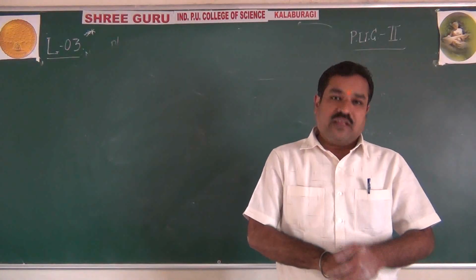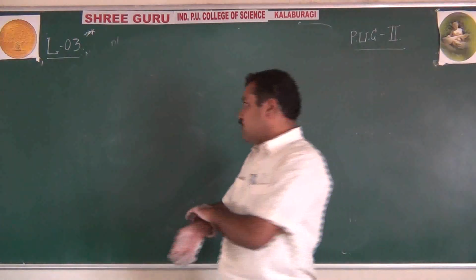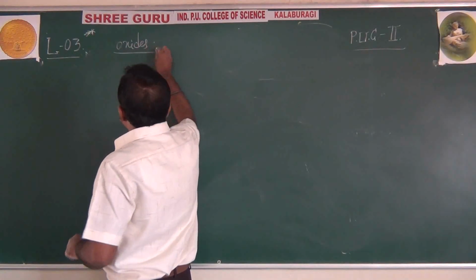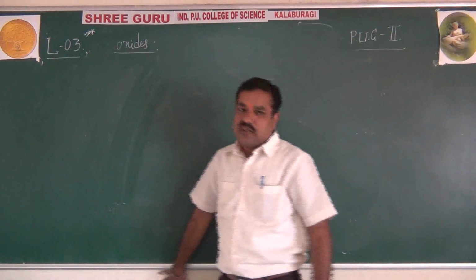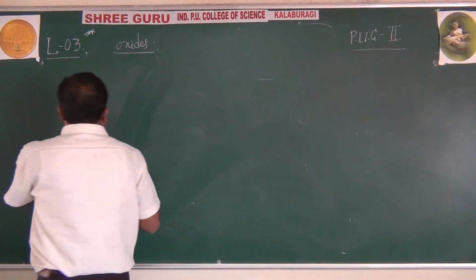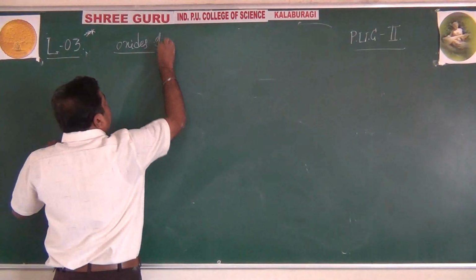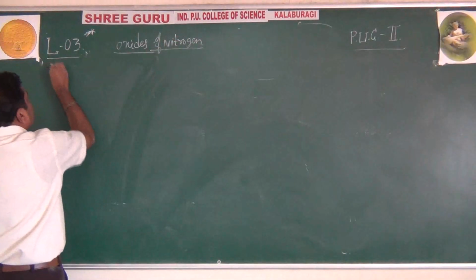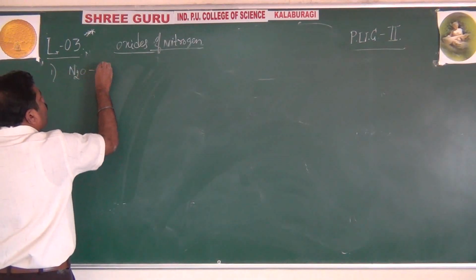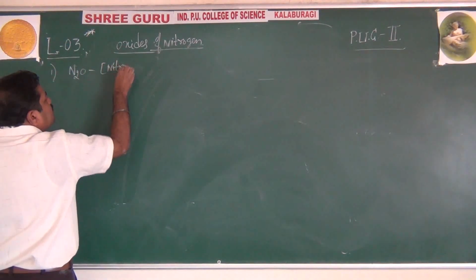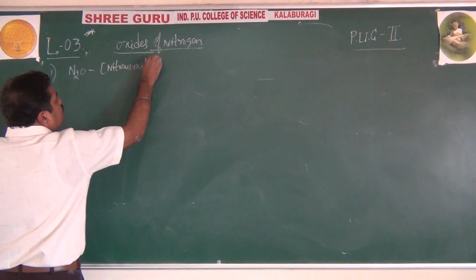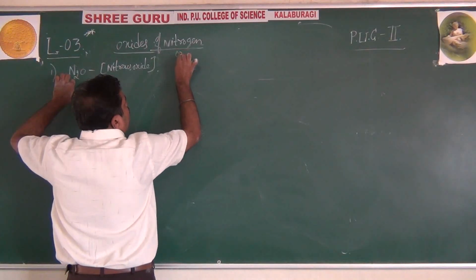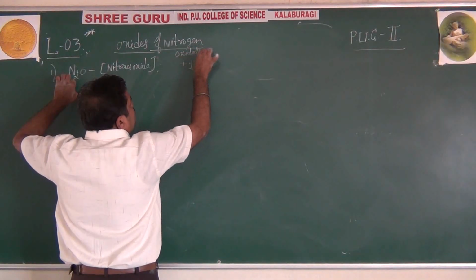Now, lastly, I will try to complete according to your now deleted syllabus. Oxides of nitrogen is remaining. Okay? In oxides of nitrogen, they have deleted structures. Only what are those and how they are prepared, along with the properties. I will just finish it. First one, N2O, nitrous oxide, where the oxidation state is +1.